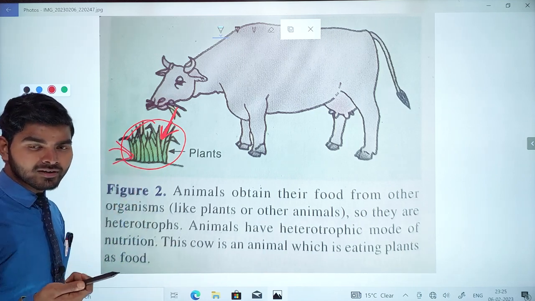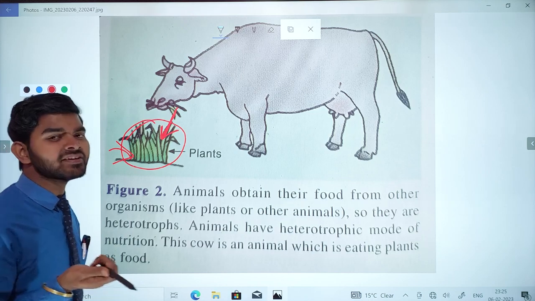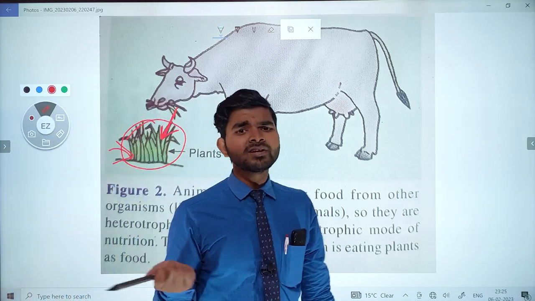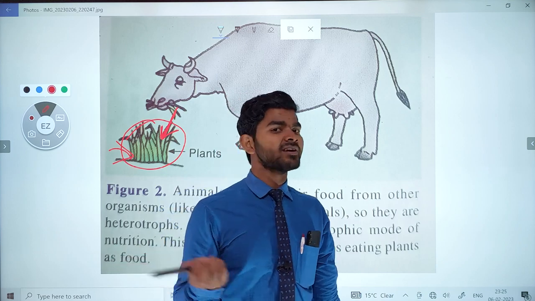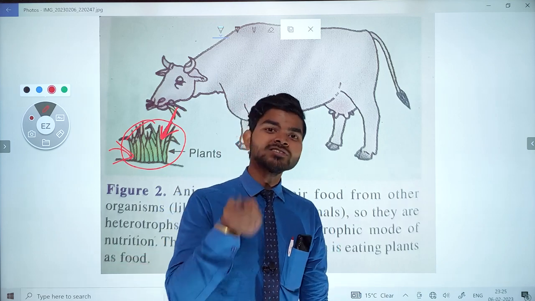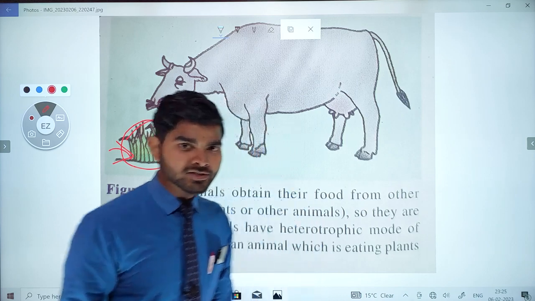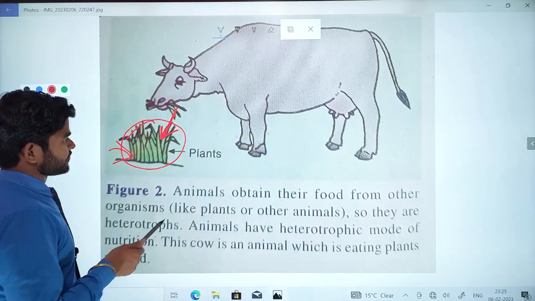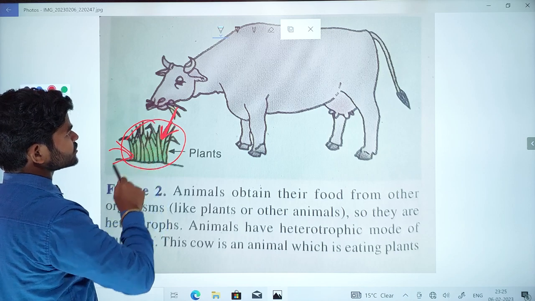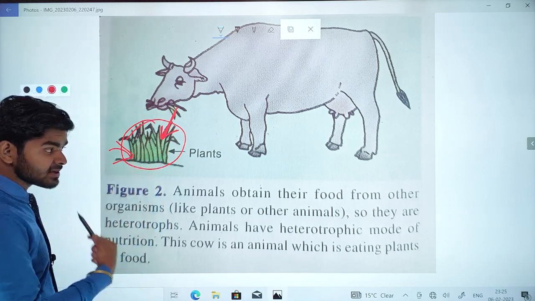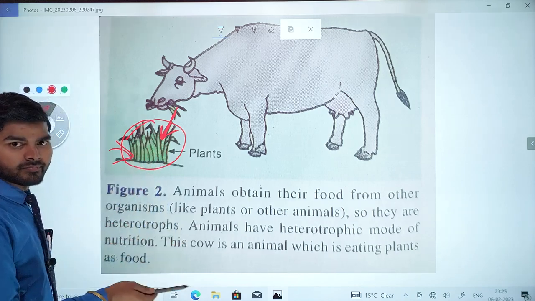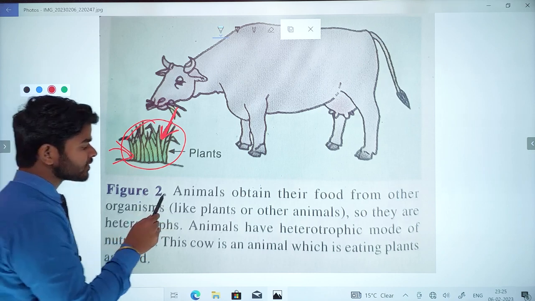We are dependent on crops because we take rice, you take wheat, you take bread pieces and many more different slices of that bread. Of course, yes. Then how are they prepared? They come from wheat or flour. Of course, yes. So that's why we are the autotrophs. This is the important thing.